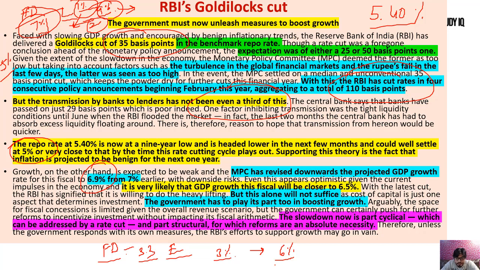So that's why government needs to bring some crucial steps here, and they must go for this expenditure and all, and there may be a possibility that these numbers are true. That's why they are pushing for these overseas sovereign bonds and all, and these things are indicating towards a major trouble. So that's why government has to play its part too in boosting growth, apart from the RBI revised repo rate numbers. So that's the case.